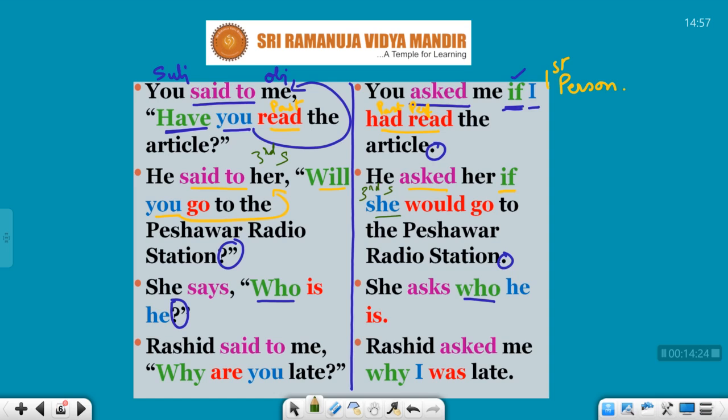So I have written her. Subjective case is she. She, her, hers. Like that we are going to change, no? So he said to her, will you go to the Peshawar radio station? He asked her if she, go is present tense. What is, sorry, here not present tense students.